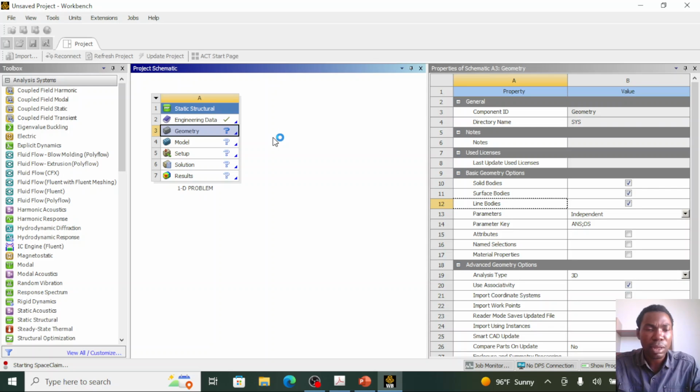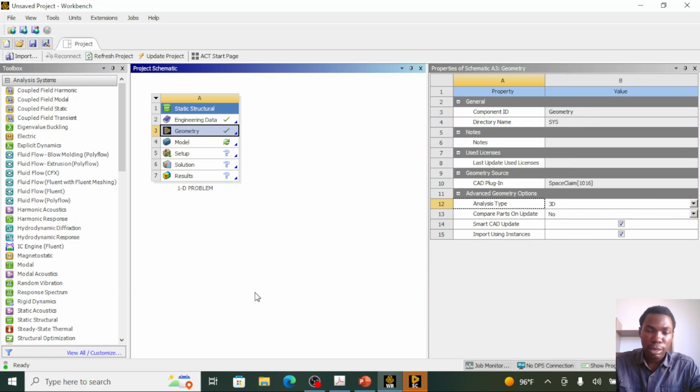This takes some time for the SpaceClaim geometry window to come up. The Workbench is trying to start the SpaceClaim working environment. So it takes some time for the window to come up. Say like 1 minute, we need to wait for 1 minute. Oh, I think the SpaceClaim window has opened. I think this is it here. So I'll click on it.